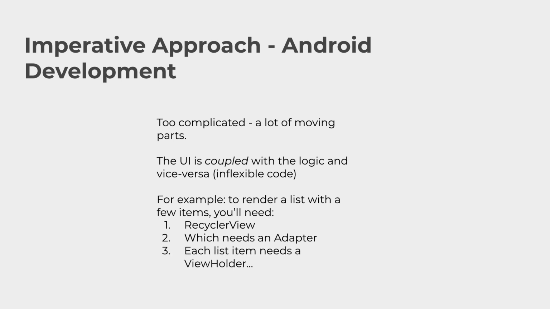And these items that we're putting inside of the RecyclerView also need a ViewHolder, which is a pattern that allows for the recycling of each item shown on the screen. This is actually a simplification, but even though there are three steps that we need here, it's very, very complicated. In fact, if you have done traditional Android development, you will attest that this indeed gets messy. That's the imperative approach. This is just one example among many others.